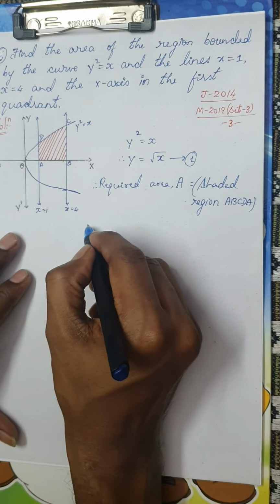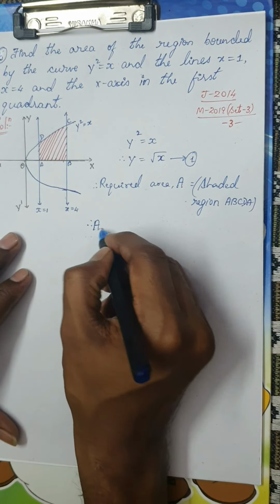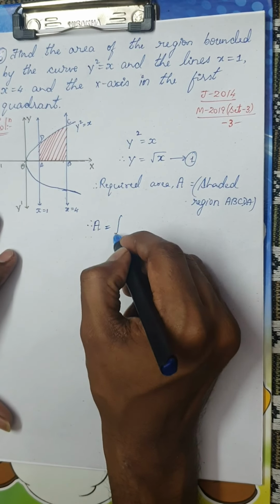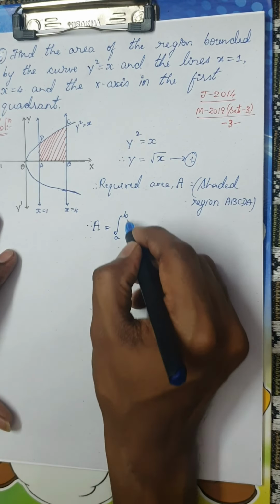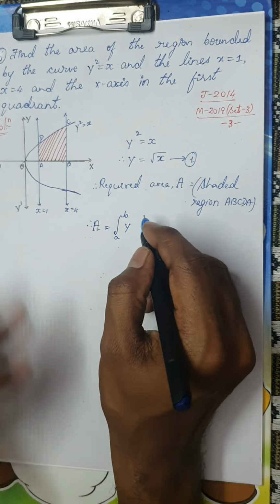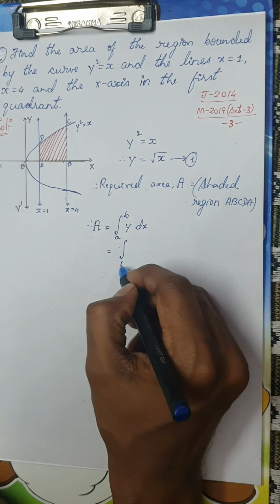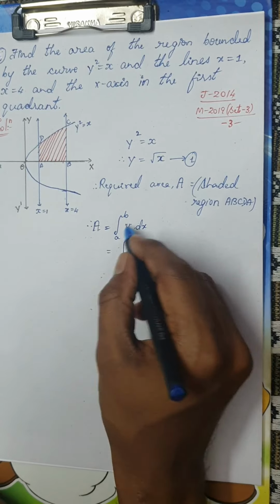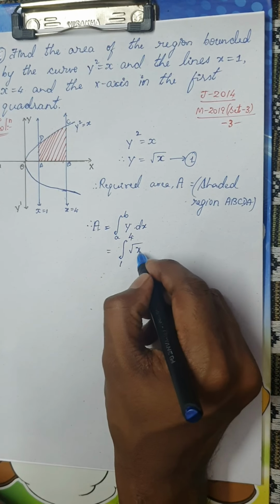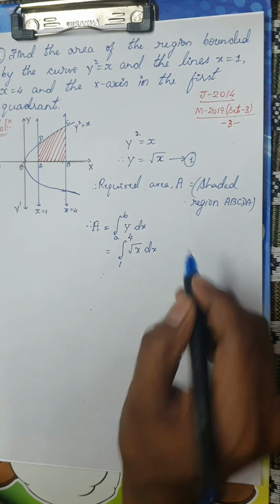Okay. Therefore, A would be nothing but integral from A to B y dx. Isn't it? Y dx. So the limits are x is from 1 to 4. So you have to take it as integral 1 to 4 y dx. What is y? Simply it is root x dx.